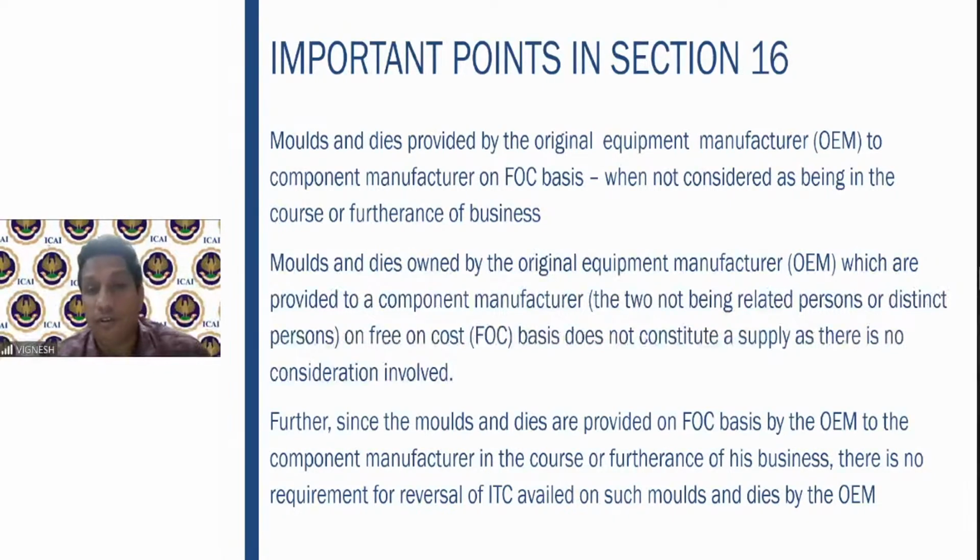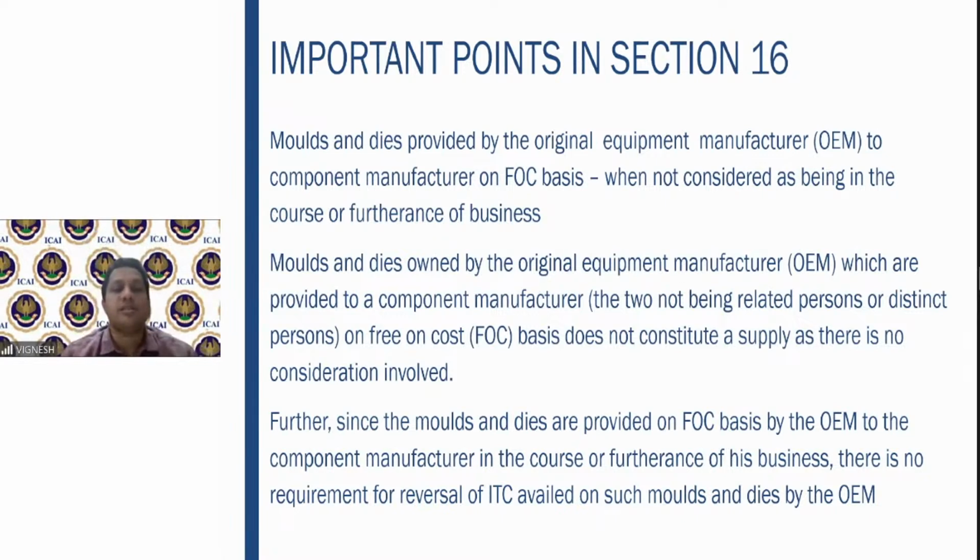If you are giving free of cost, it is not a supply, as there is no consideration. Molds and dies are nothing but small things used in the job work process. So if he gives them free of cost, it is not a supply because there is no consideration.